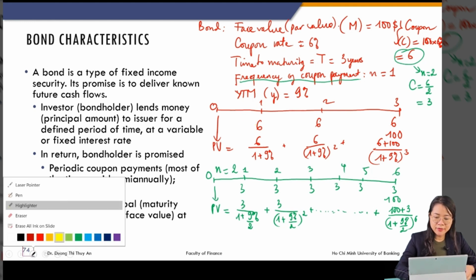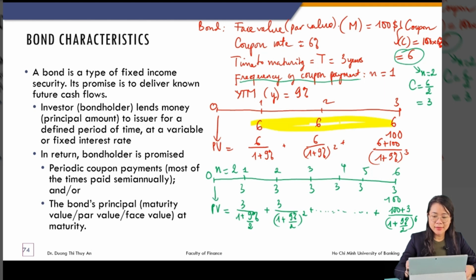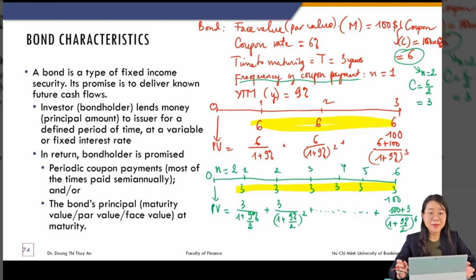Do you see this cash flow? The cash flows are identical. And the cash flows are identical too, right? They are the same every period. So we call them annuities. You know about annuity from the previous lesson, right? So now we can use the annuity formula.